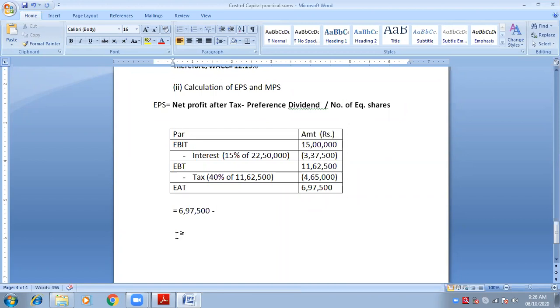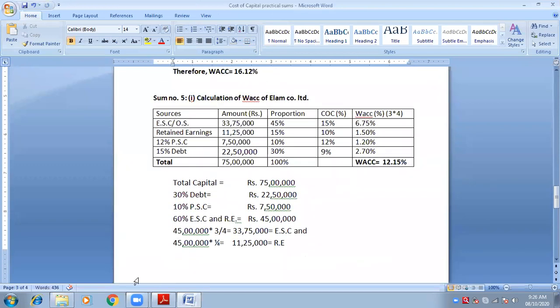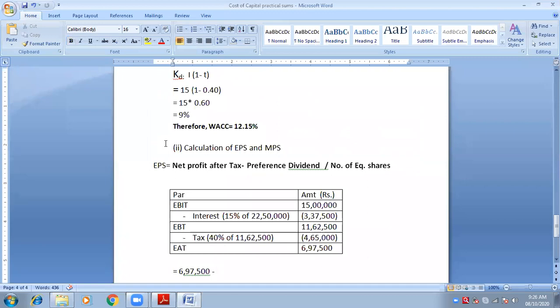And what is the preference dividend? Preference dividend is also given. Elam Limited also has preference shares. How many preference shares? 7,50,000. What is the rate of dividend? 12%. Everything is given; you just have to calculate. So 7,50,000 into 12%, that is 90,000.